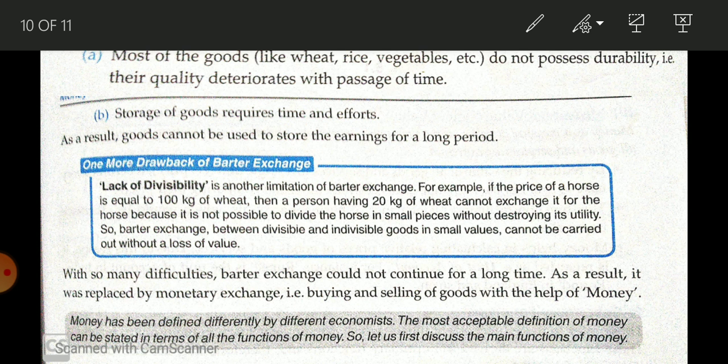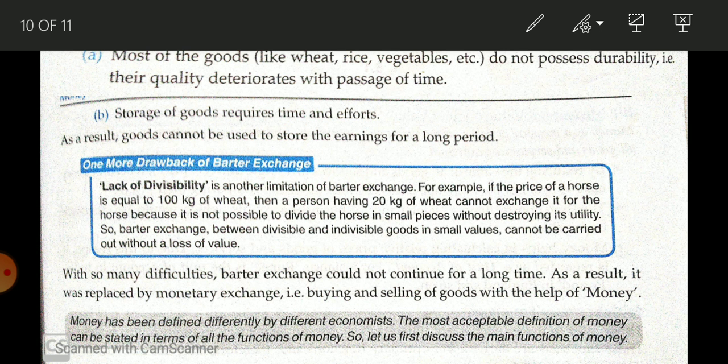If you talk about money, if you save your money in a bank, you are going to get interest. It means you are earning money. But on the other hand, in the barter system, if you want to save wheat or rice, what does it require? First of all, storage, a room, फिर maintenance cost, and after all, if you sell after 1 or 2 years, you are not going to get proper money. Why? Because it is going to lose its quality.